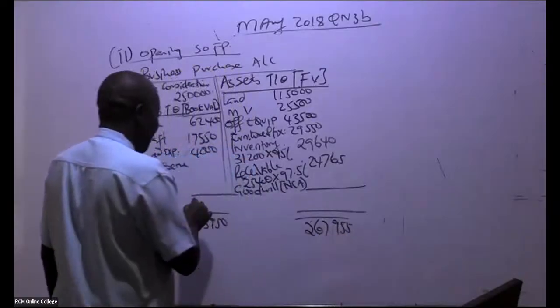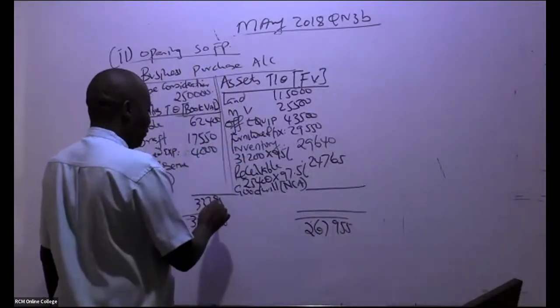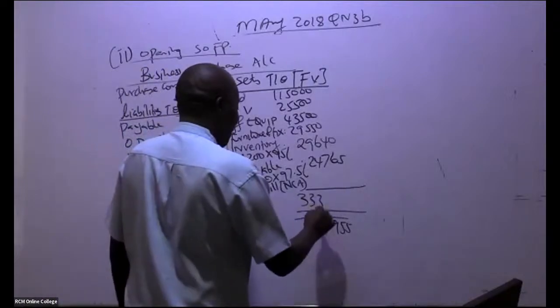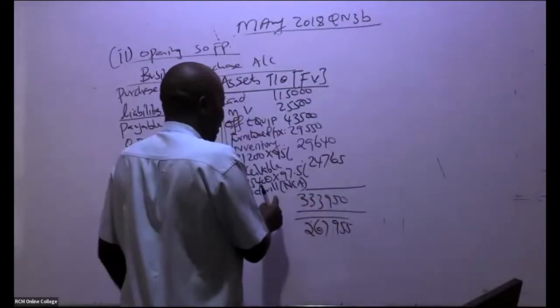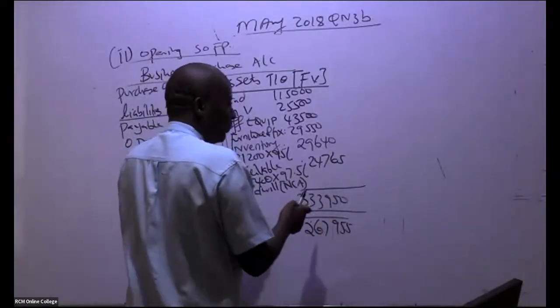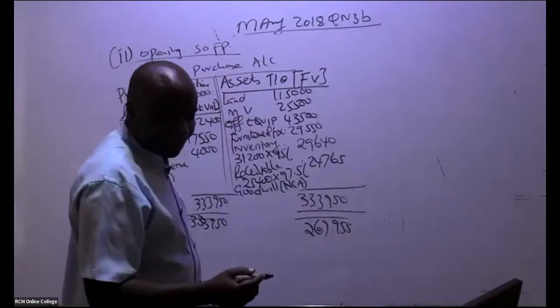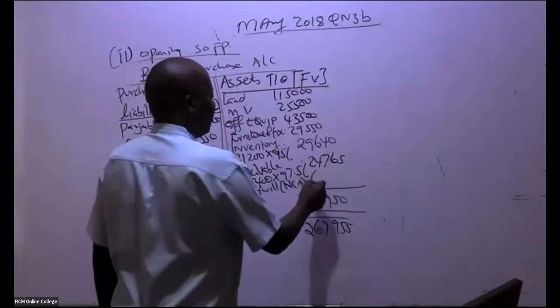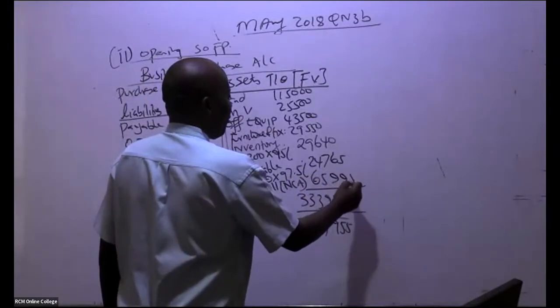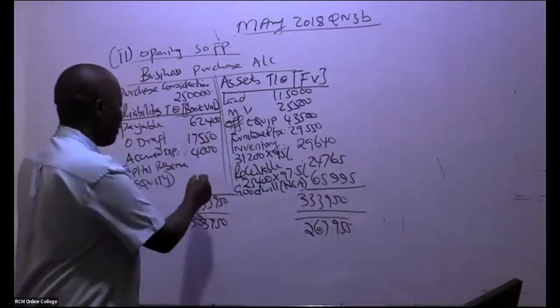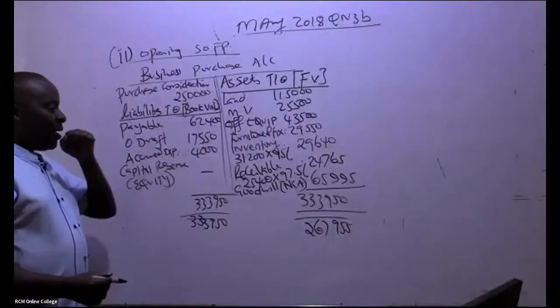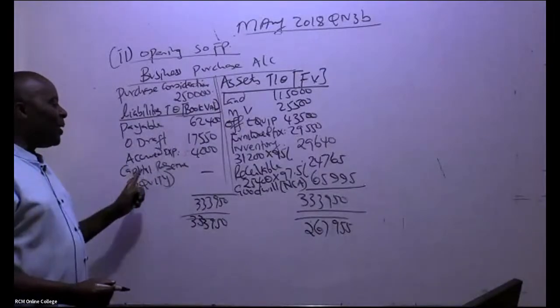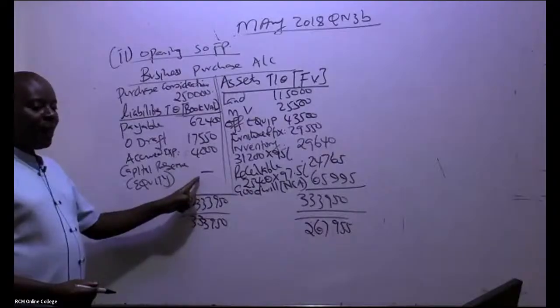So this figure is bigger, right? So 333,950, you subtract this. This minus this, then the balancing figure is here. So it's goodwill. So goodwill over how much? 65,995. Of course you put a dash here just for your revision. It wasn't here. If it was here, then automatically it would have been a capital reserve.